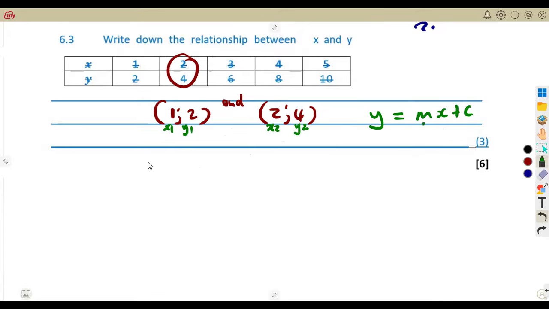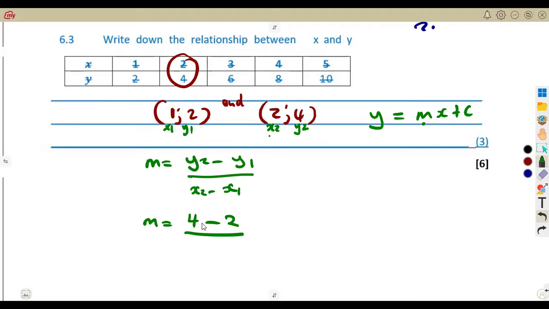So m is your gradient, which is the change in y over the change in x: y2 minus y1 over x2 minus x1. You substitute: y2 is 4, minus y1, which is 2, over x2, which is 2, minus x1, which is 1. So m gives us 2, which is our gradient. That's the one we are going to substitute here.